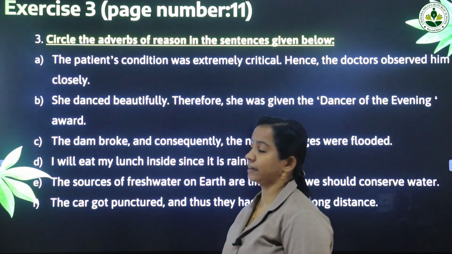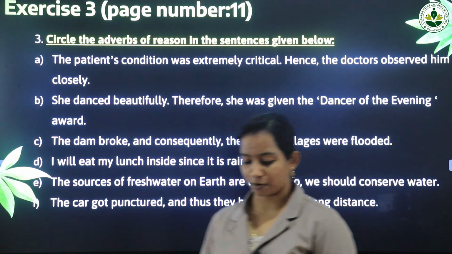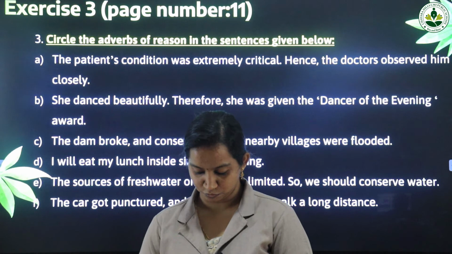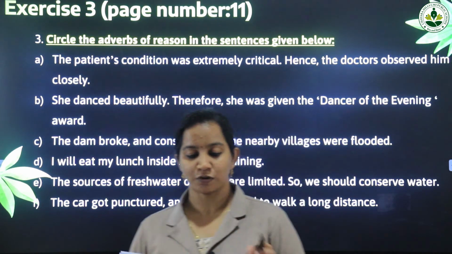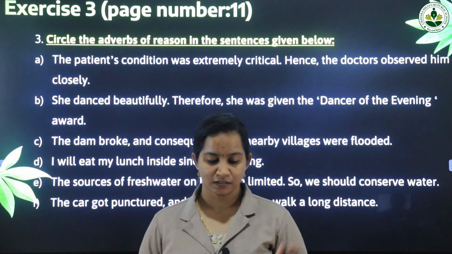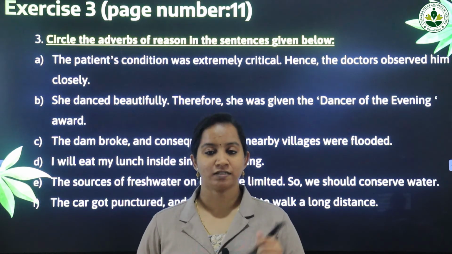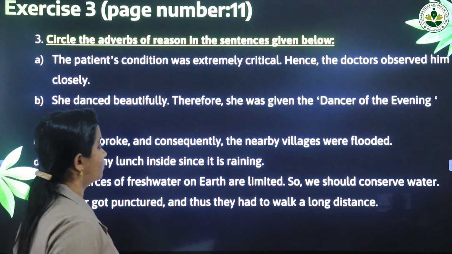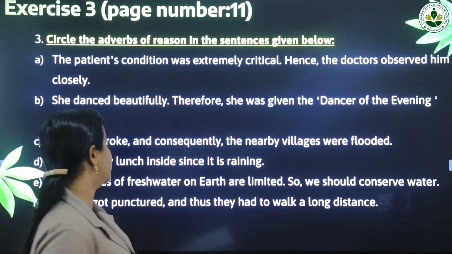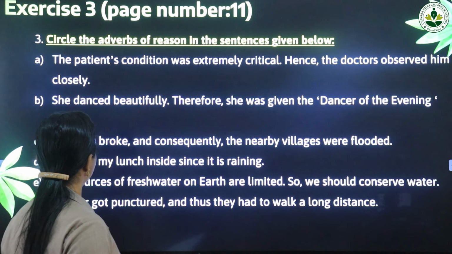Okay, now we will do exercise number 3 of your grammar book. So everyone turn to page number 11 of your grammar textbook. Okay. There you could see exercise number 3. Circle the adverbs of reason in the sentences given below. So you have to circle the adverbs of reason. Okay. So now we will do this exercise one by one.